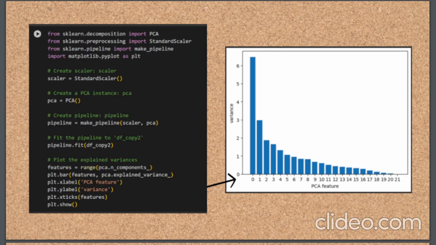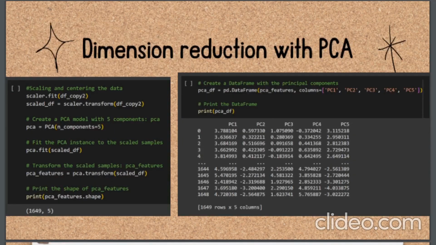It learns from the data by fitting the pipeline to the dataset df_copy2, allowing the scaler and PCA to adapt to the dataset characteristics. Finally, a bar chart is plotted to visualize the explained variance of the principal components. This visualization provides insight into the amount of variance captured by each component. It helps in determining the intrinsic dimensionality of the dataset and identifying the principal components that contribute most significantly to dataset variability. Next, the following code snippet demonstrates the application of PCA to a dataset, highlighting the pre-processing step of scaling and centering data.